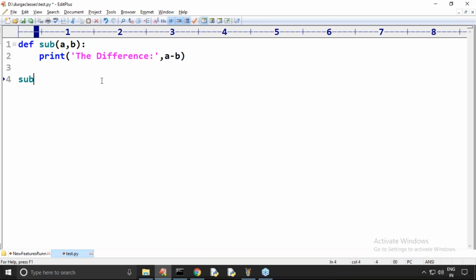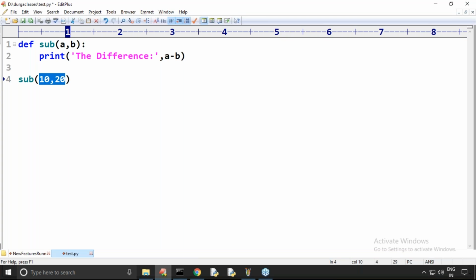Now here I want to take sub of 10 comma 20. Observe very carefully. Can you please tell what is the a value? A value is 10. What is the b value? 20. So I didn't specify that a is 10 and b is 20.